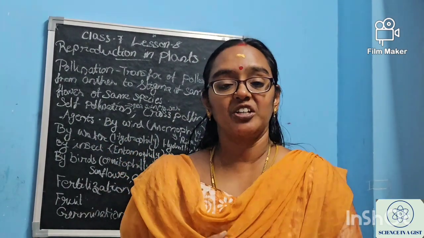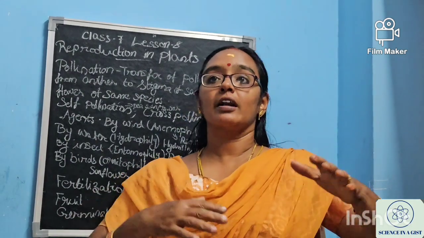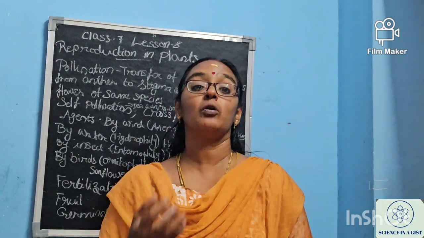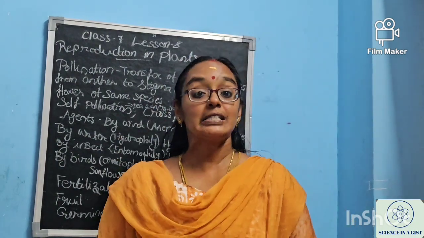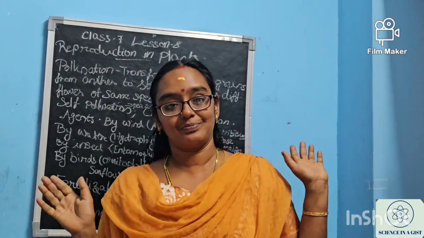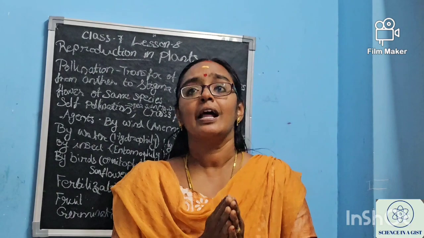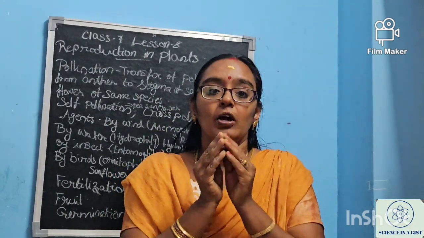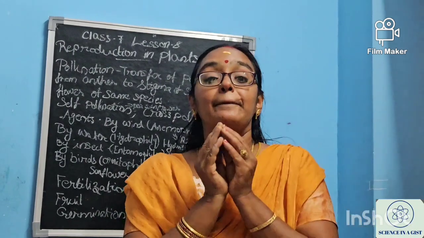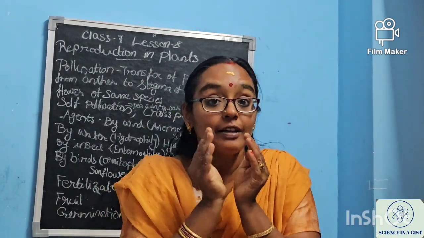What is the next stage? Will the flower remain for years? No. Some flowers will remain for some 1 day, some flowers for 5 or 6 days, and after that the flower will be finished. Means what? This pollination has occurred and the petal will dry out and go out, and the sepal also will dry. But there will be something.